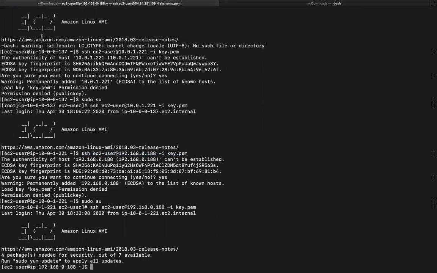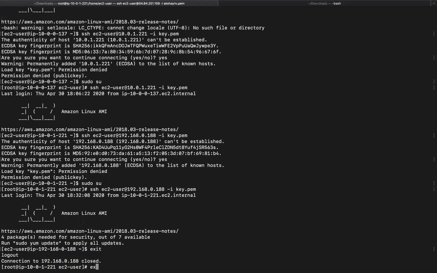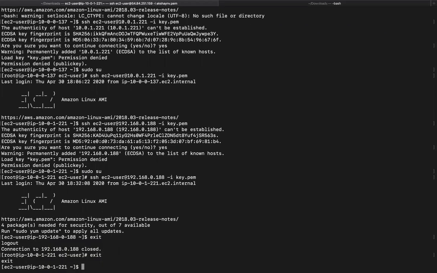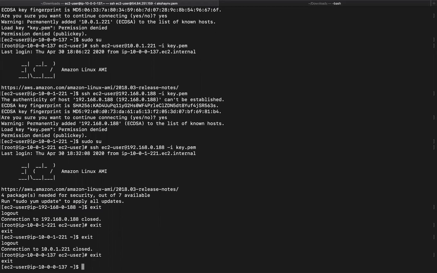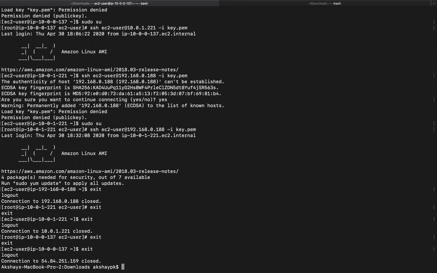So what happens if I directly talk from this particular web server itself to this database server? Let's just check that out also. All the servers within both the networks should be able to talk to each other using their private IP ranges, right? So let me exit back to my laptop. Let me do one more exit. Yep, I'm back to my laptop.